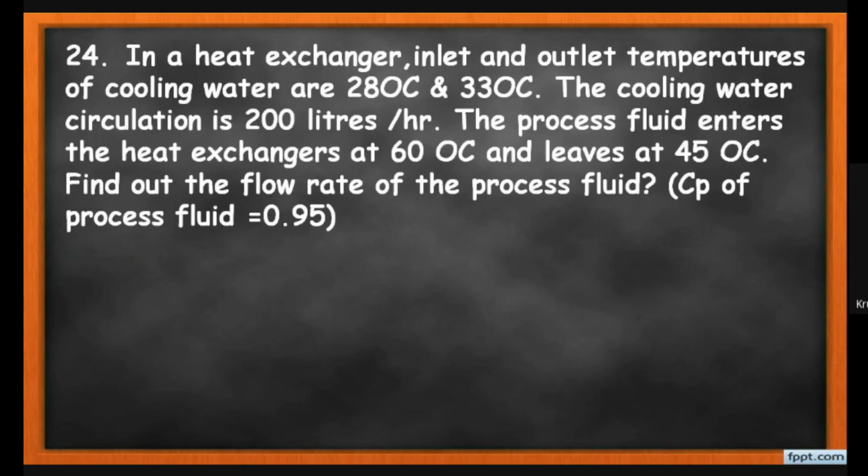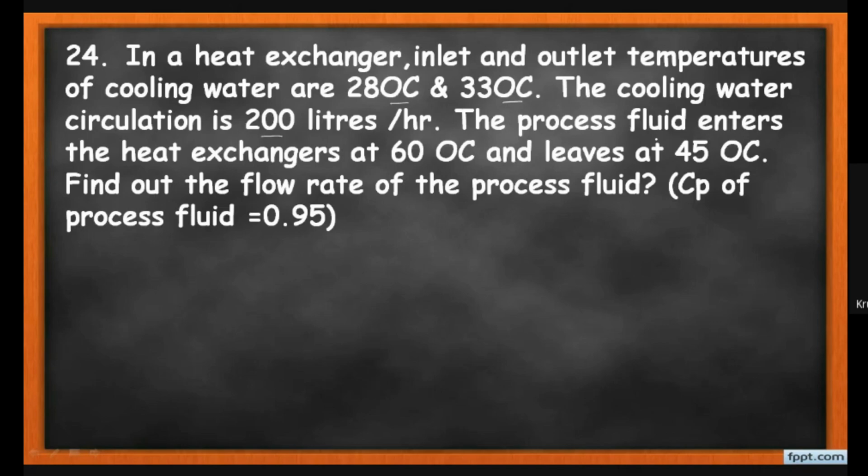Now MCQ number 24. In a heat exchanger, the inlet and outlet temperatures of the cooling water are 28 degrees and 33 degrees centigrade. The cooling water circulation is 200 liters per hour.